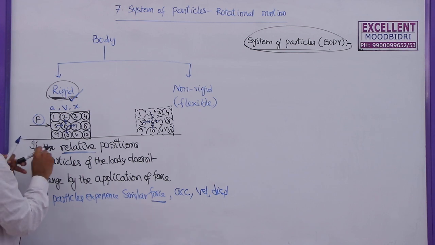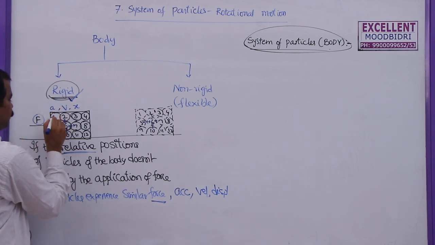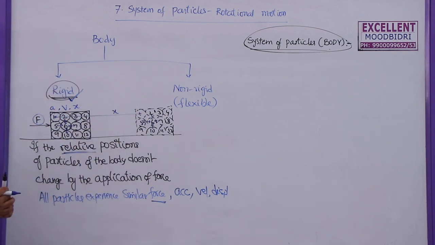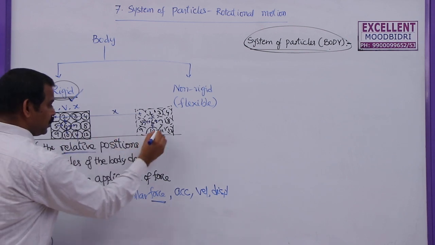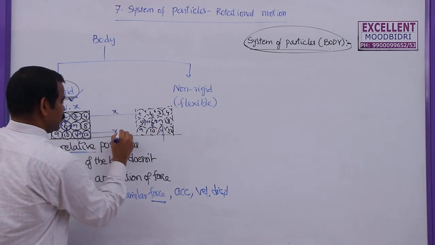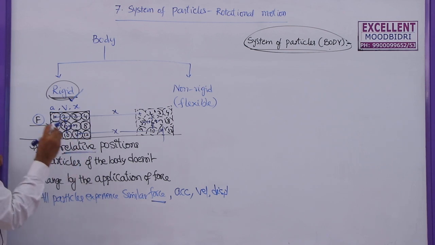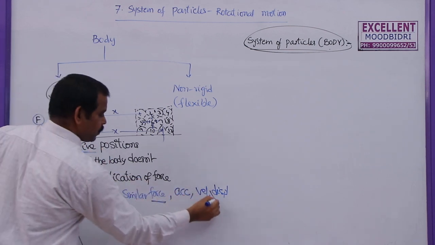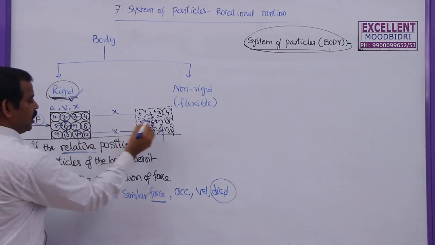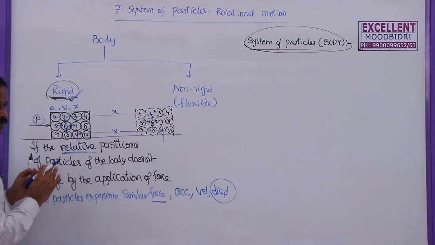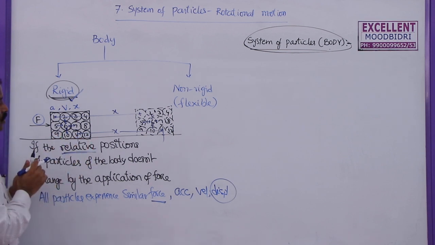You can see this one. What is the distance traveled by particle 1 here? So this is from here to here, this is x. So what is the distance traveled by the 11th particle? Now if you take 11 and 11, this is also x only. That means the displacement of each and every particle will be the same. If the 8th particle travels this much, then the 5th particle will also travel the same distance. Why? Because the relative positions are not changing here.